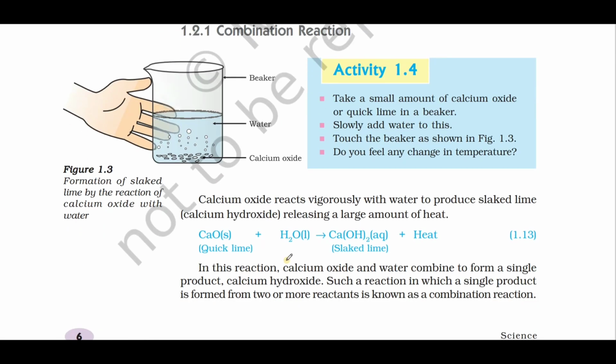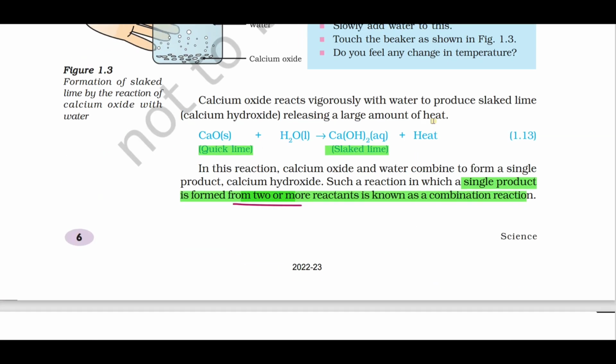What is a combination reaction? A single product is formed by the reaction of 2 or more reactants. It is called as what? Combination reaction. An example for combination reaction is CaO plus H2O gives Ca(OH)2 plus heat. That is quicklime in water gives what? The slaked lime plus liberation of heat.